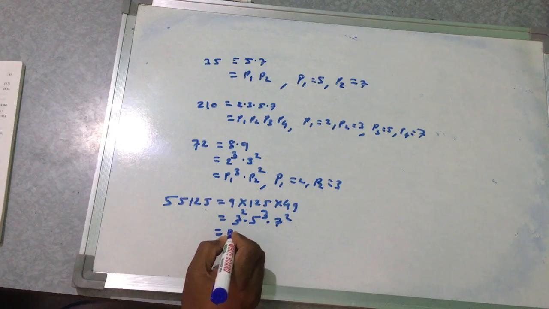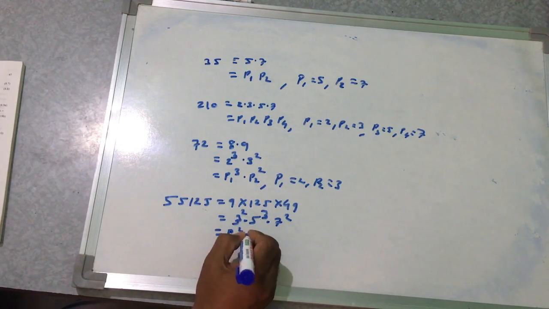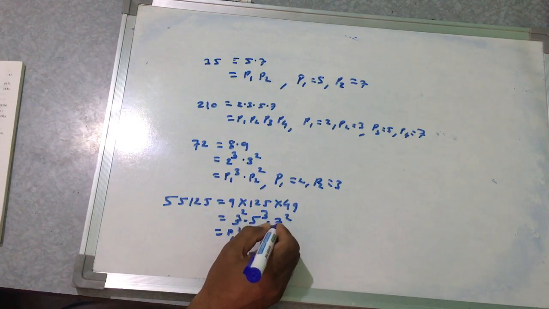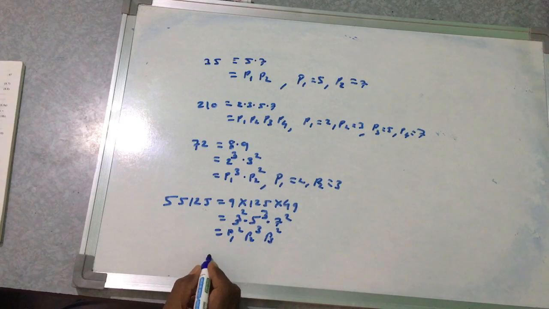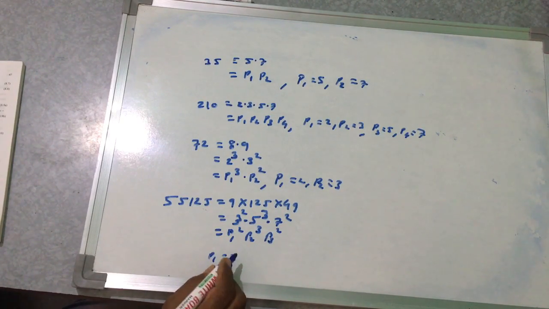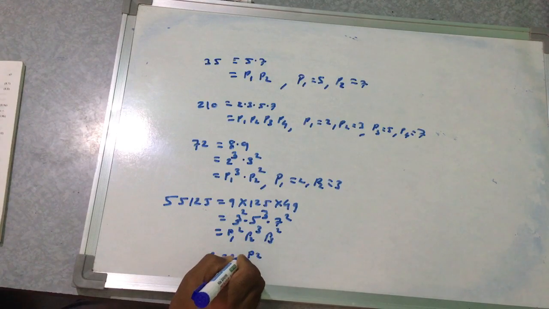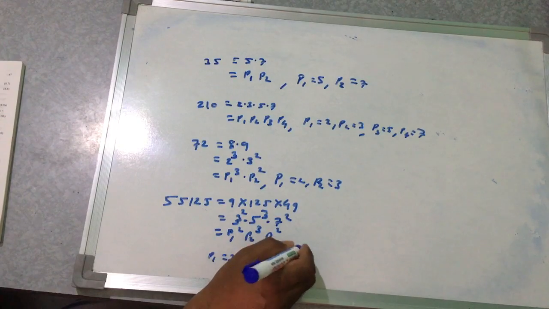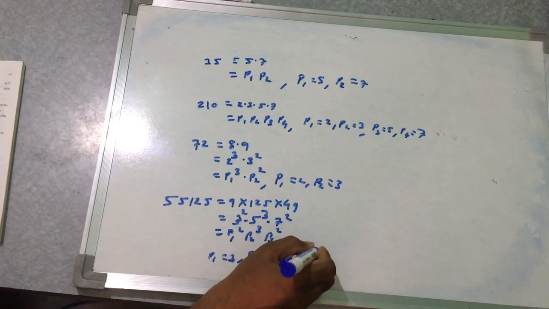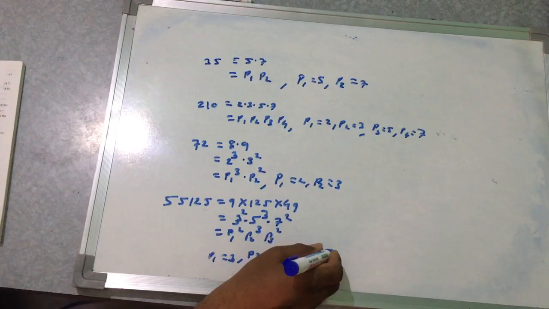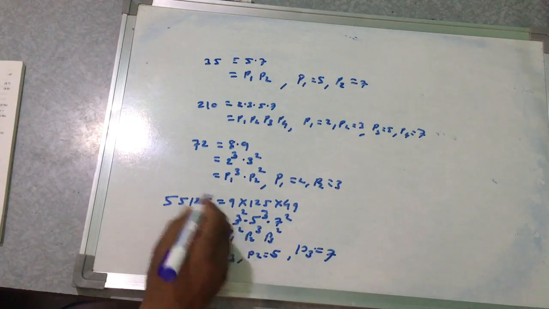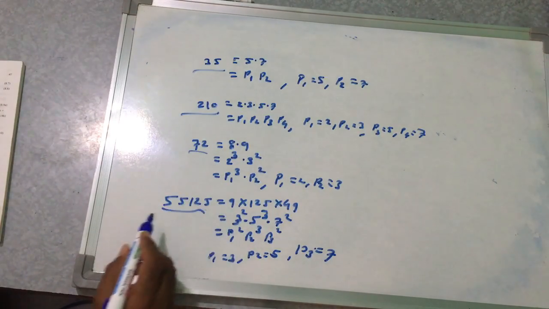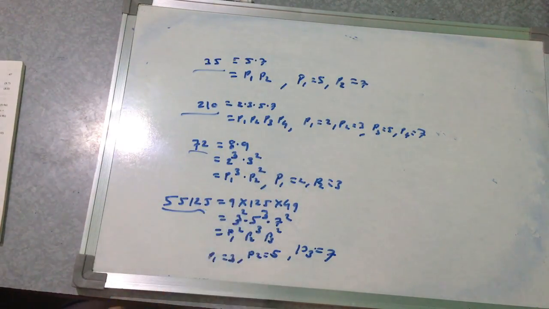So this is equal to p1 square, p2 cube and p3 square. So here p1 is 3, p2 is 5 and p3 is 7. So in this manner we calculate 35, 210, 72 and this number. So we can define in this manner again.